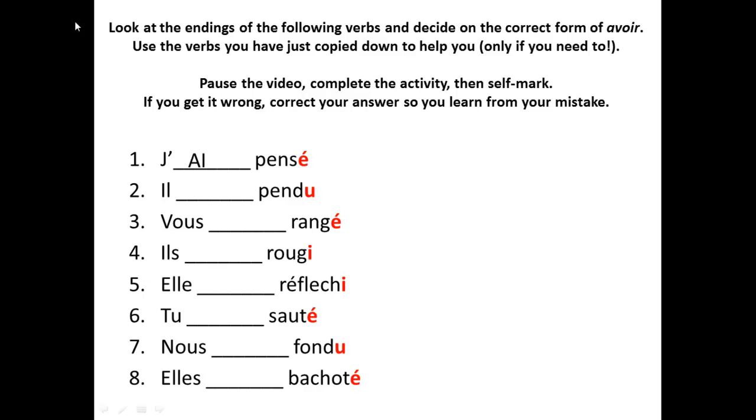Let's see how we've got on. Numéro 1, j'ai pensé. Numéro 2, il a pendu. Numéro 3, vous avez rangé. Numéro 4, ils ont rougi. Numéro 5, elle a réfléchi. Numéro 6, tu as sauté. Numéro 7, nous avons fondu. Numéro 8, elles ont bachoté.